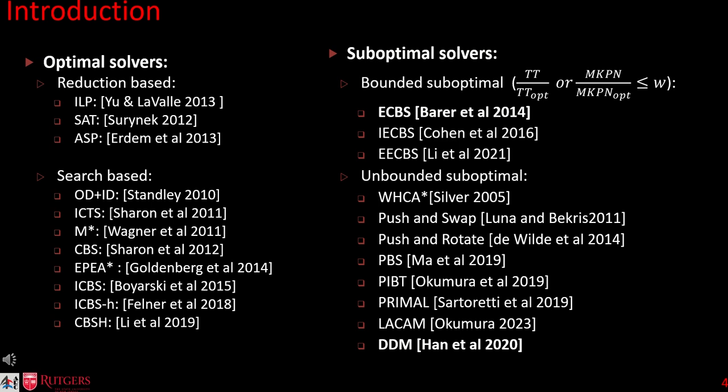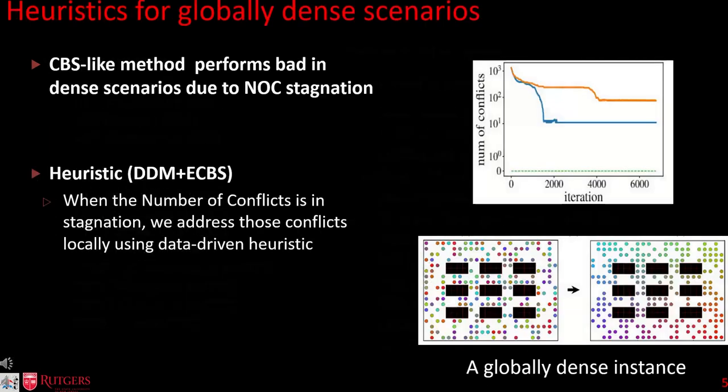In our research, we delve into the impact of density and distribution on the efficacy of current solvers, recognizing that these factors can significantly escalate the complexity of problem solving. To address the challenges, we introduce two novel heuristics designed to effectively tackle such scenarios. We first delve into the challenging scenario of global density, where a large number of robots are randomly distributed, resulting in an average density ranging from 40% to 60%.